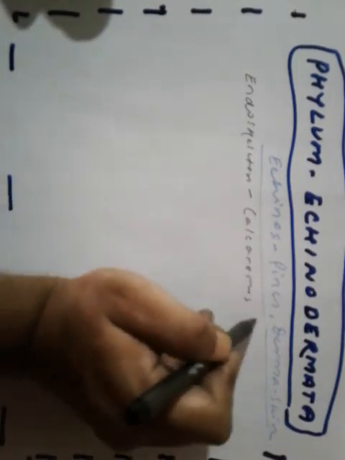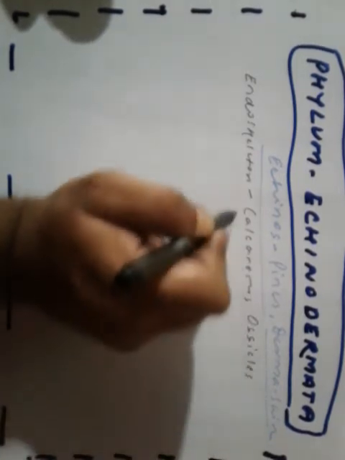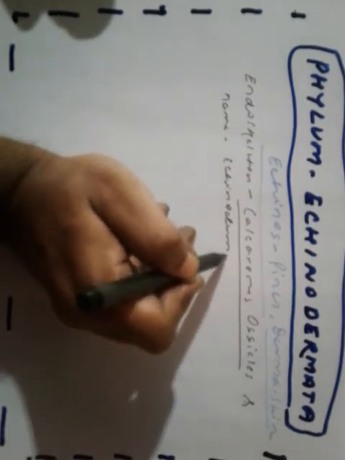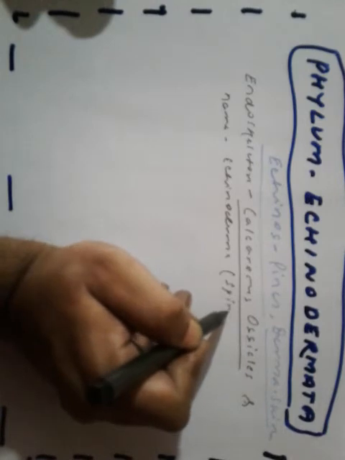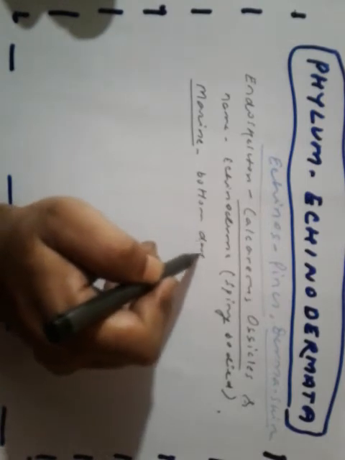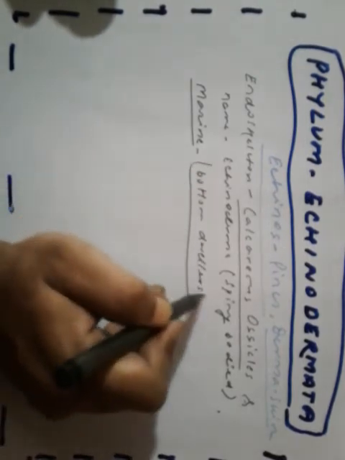Hence the name Echinodermata, a spiny bodied animal. Where do they live? All of them are marine, and they live at the bottom of the water. These are bottom dwellers.